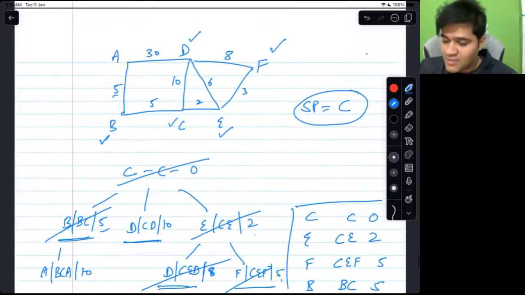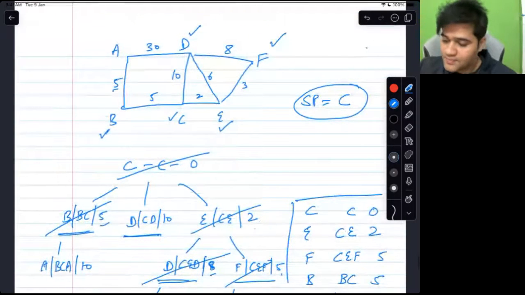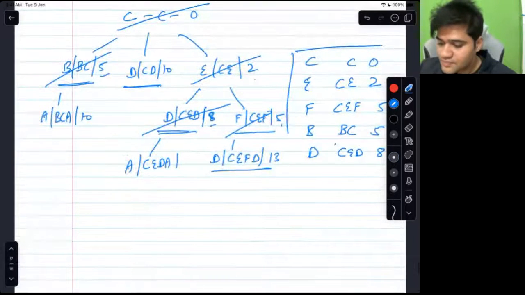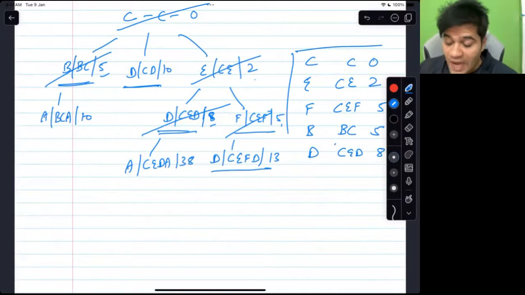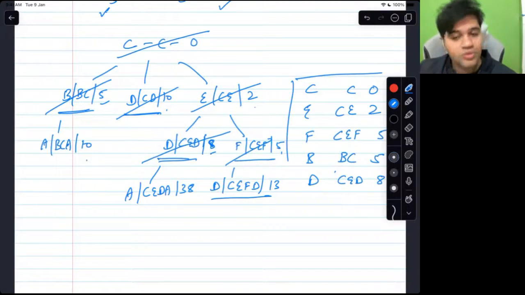Neighbors of D are C, E, F and A. But the only unmarked neighbor is A. So I will use A: C, E, D, A, 8 plus 30 is 38. So the next removal now is... A and D are actually competing. So let me remove D. But this is already marked now. So nothing to do. Remove and nothing to do.